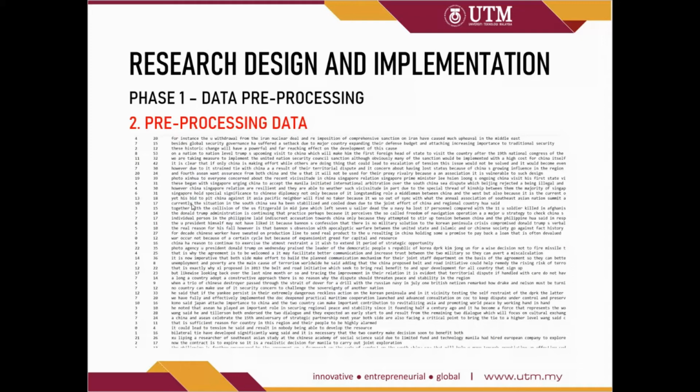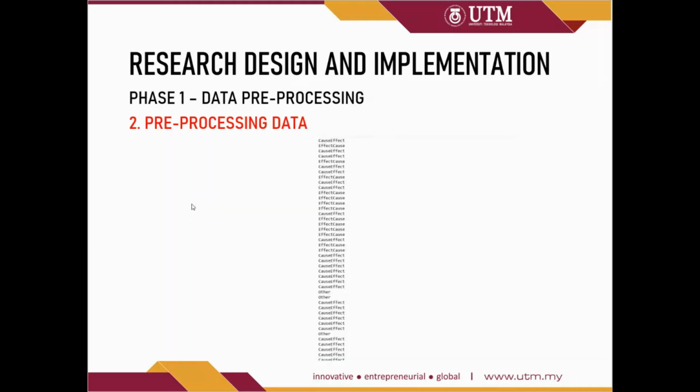Then we retain the position in the text for entity 1 and entity 2 only. Next, the label will be extracted into a different file, which is named label.txt.